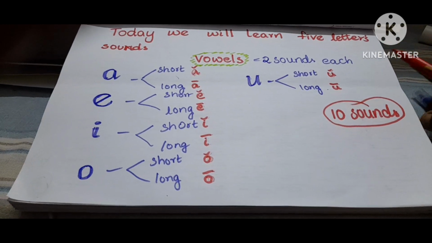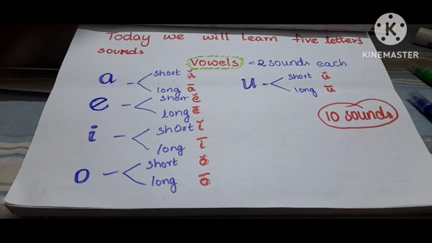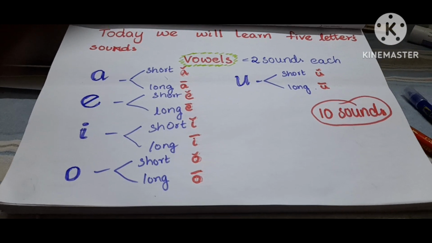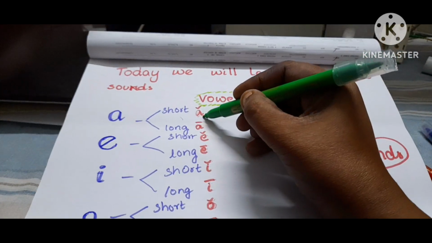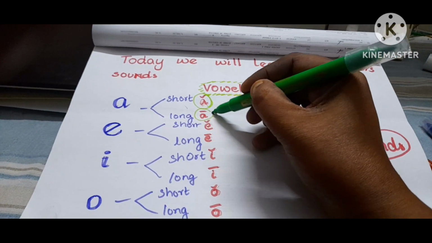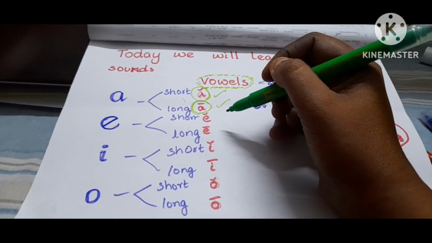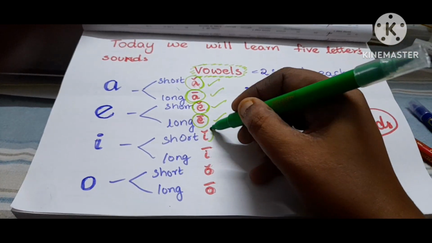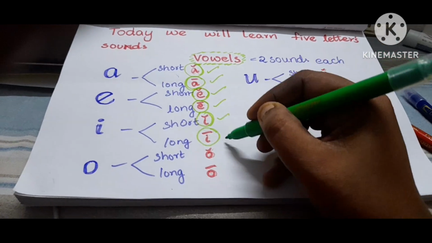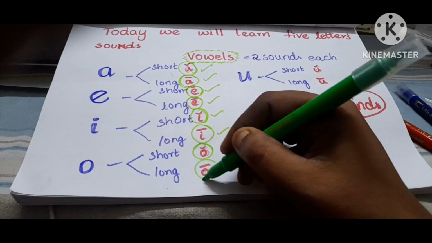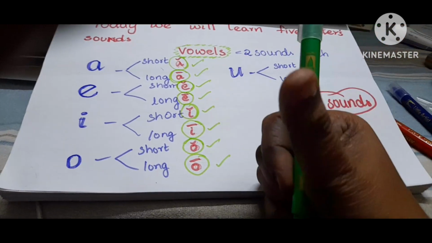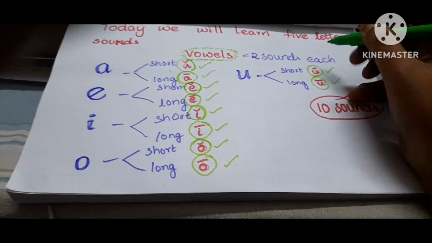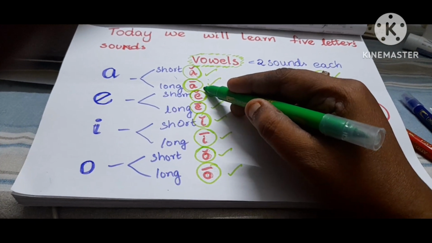Again, shall we go through the sounds once again? Coming to A, the short sound is A. We say it as A. The short sound is A. Long sound is A. Short sound for E is E. Long sound is E. Short sound for I is I. Long sound is I. Short sound for O is O. Long sound is O. Short sound for U is U. Long sound is U. Two sounds for each vowel.